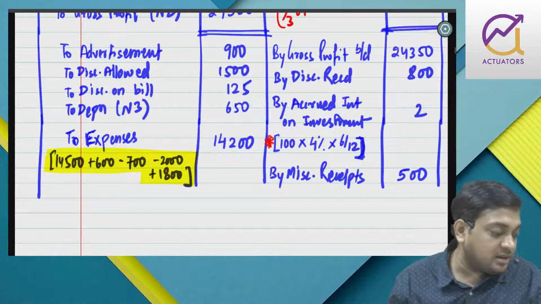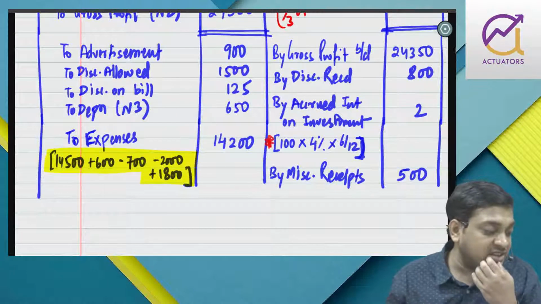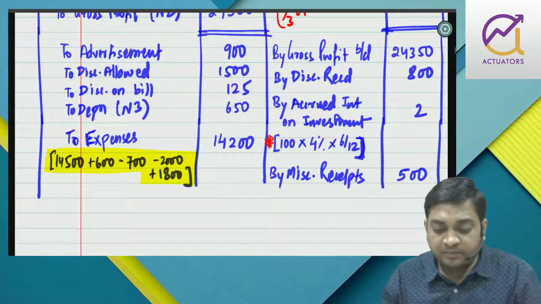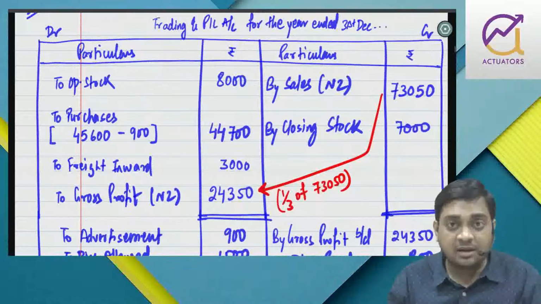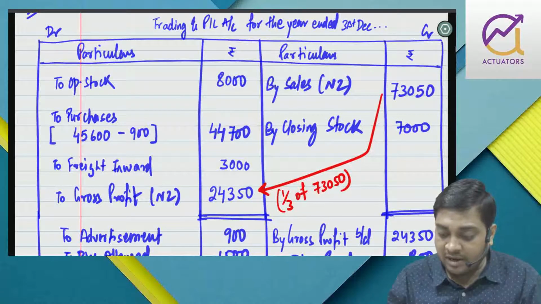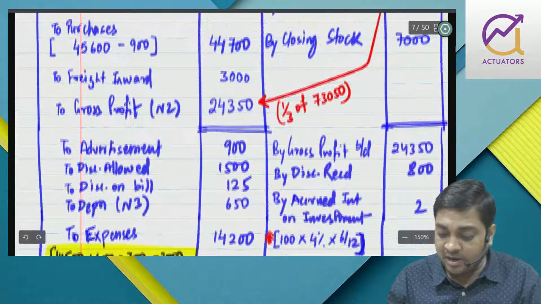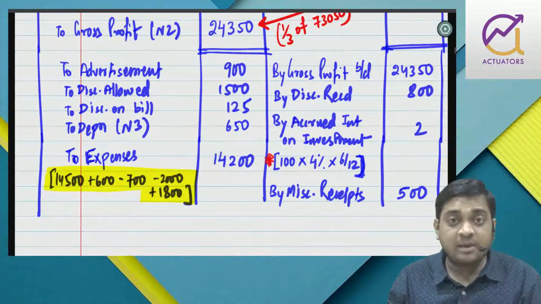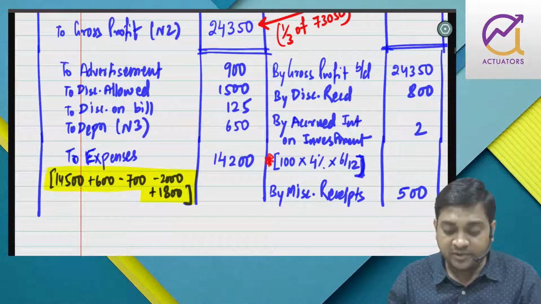What else are we left with? Bills receivable will not come in PL. Dishonor will also not come in PL. Goods costing 900 has already been shown, and any difference in cash book is either drawings or further capital. So that also will not affect PL, right? You can see that I got stuck in preparing the trading account. So I calculated purchases by preparing the creditors account and got that missing figure. Then I used that GP percentage to get the sales part and the gross profit part. Then advertisement, discount allowed, discount on bill are given. Depreciation, I got it by preparing the furniture account. And the rest is here, right?